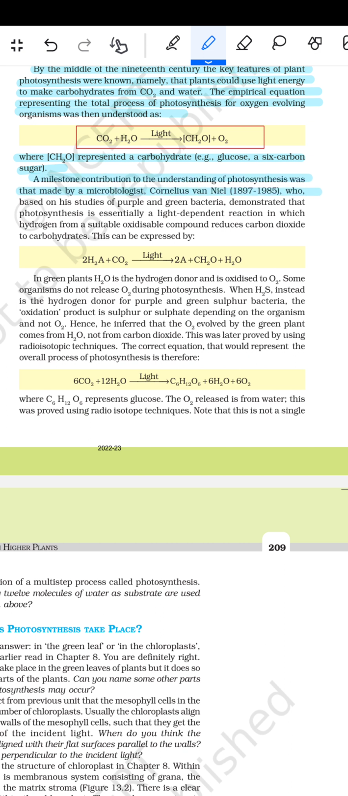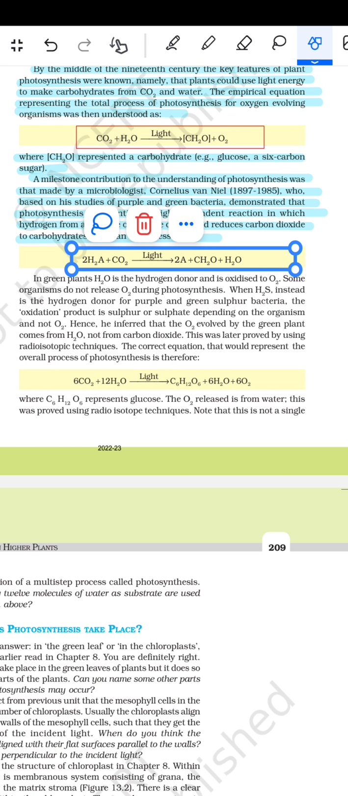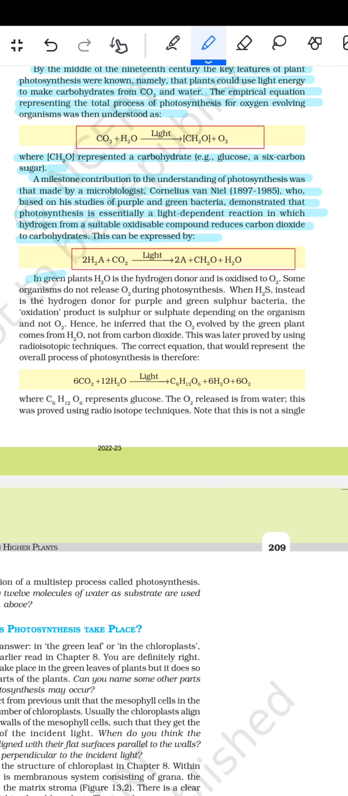Niel, who based on his study of the purple and green bacteria demonstrated that photosynthesis is essentially a light dependent reaction in which hydrogen from a suitable oxidizable compound reduces carbon dioxide to carbohydrates. This can be expressed by H2A plus CO2 और लाइट के प्रेजेंस में 2A plus H2O plus CH2O बन गया. फिर कहता है in green plants H2O is the hydrogen donor and is oxidized to O2.